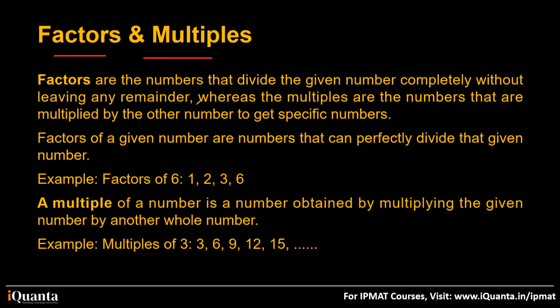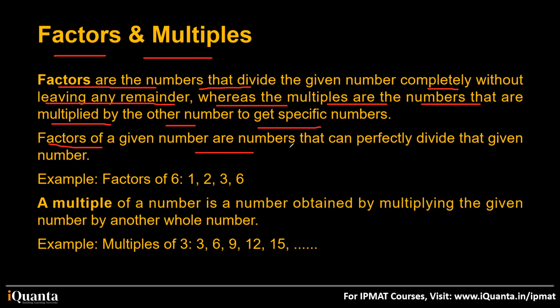Factors are those numbers which divide any number, and multiples are obtained when a number is multiplied by another number. Great. Okay, fine, you know it, so we'll just recall this. Factors are the numbers that divide the given number completely without leaving any remainder, whereas multiples are the numbers obtained when multiplied by another number.